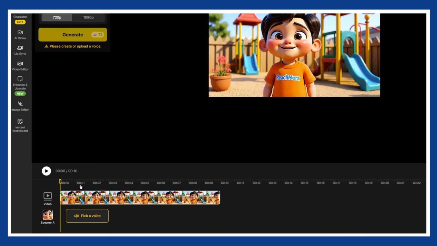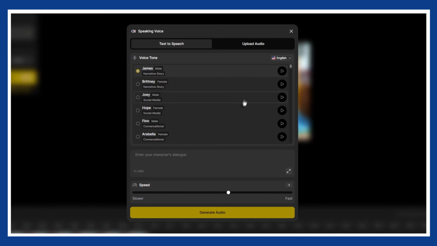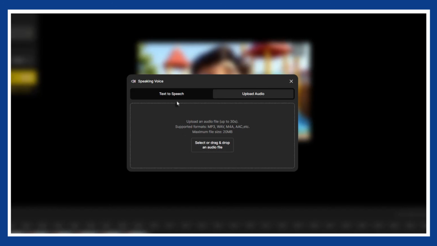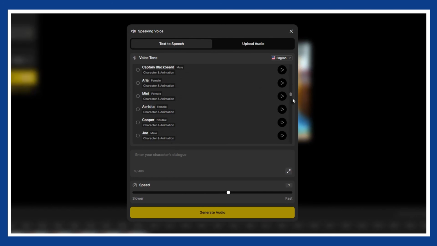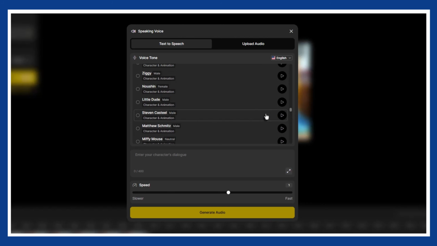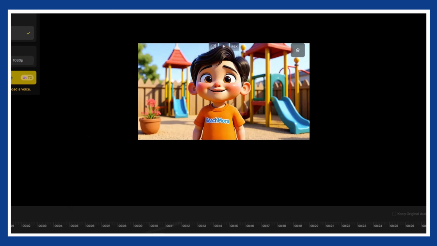You will now see a timeline where your video is already placed and ready. At this stage, you choose the voice for your character. Design provides several built-in voice tones that you can use right away. Alternatively, you can upload your own audio file. To save time in this video, I am using an audio clip that I prepared beforehand. If you want to create your own voice, you can easily do it using tools like 11 Labs or any other AI voice generator. The process is very simple and beginner-friendly.